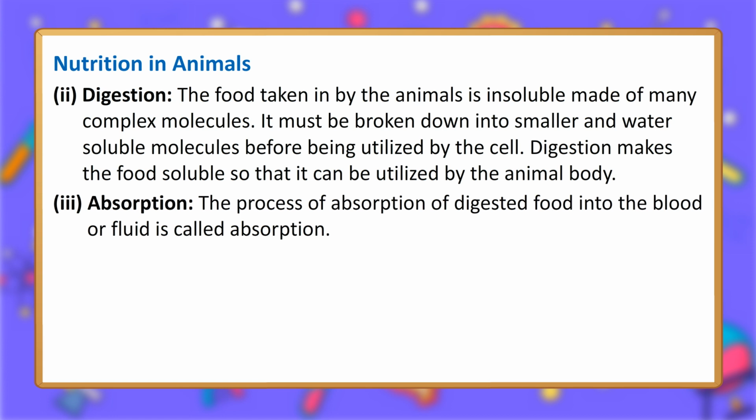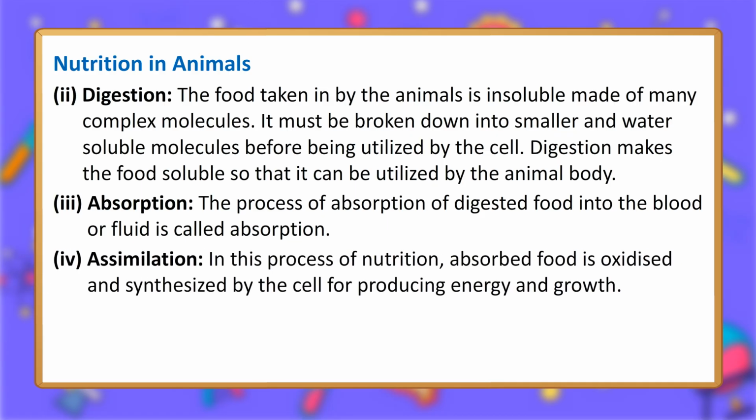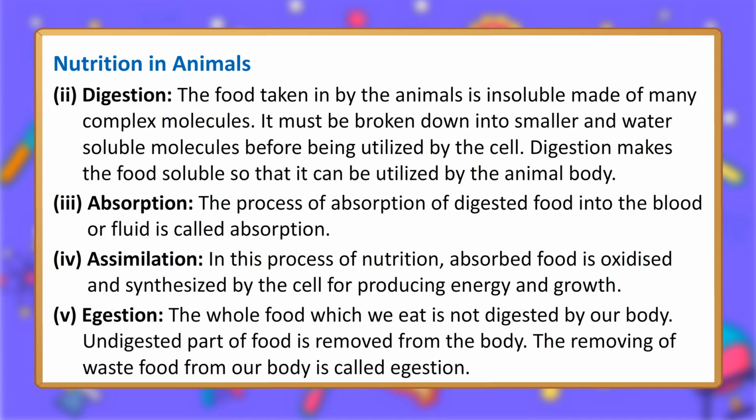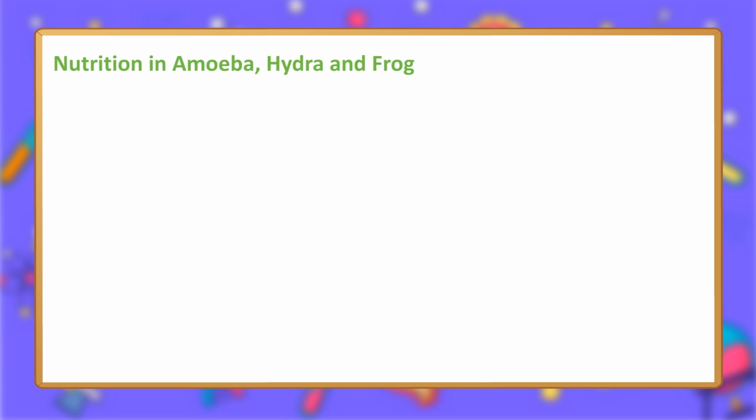3. Absorption. The process of absorption of digested food into the blood or fluid is called absorption. 4. Assimilation. In this process of nutrition, absorbed food is oxidized and synthesized by the cell for producing energy and growth. 5. Egestion. The whole food which we eat is not digested by our body. Undigested part of food is removed from the body. The removing of waste food from our body is called egestion.